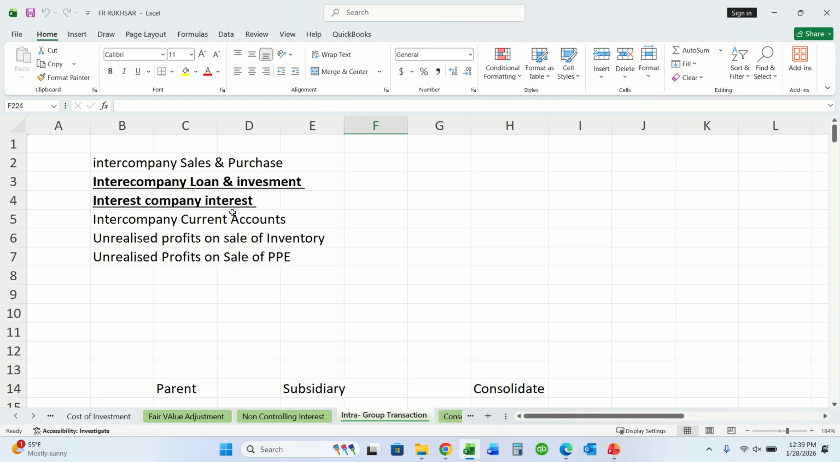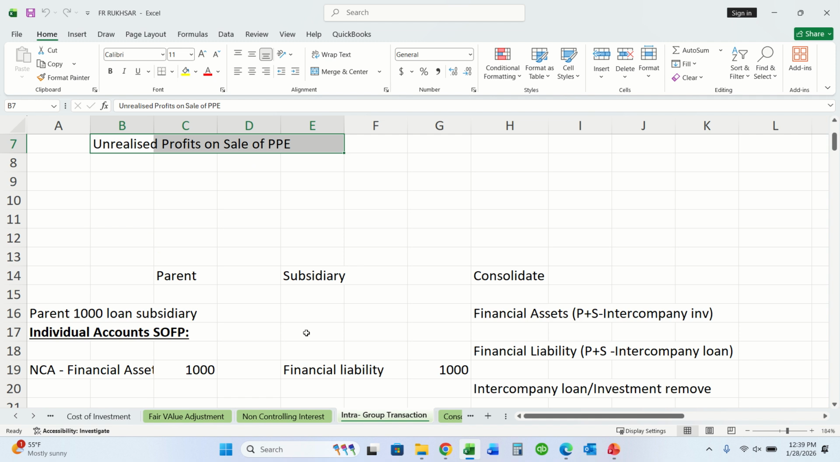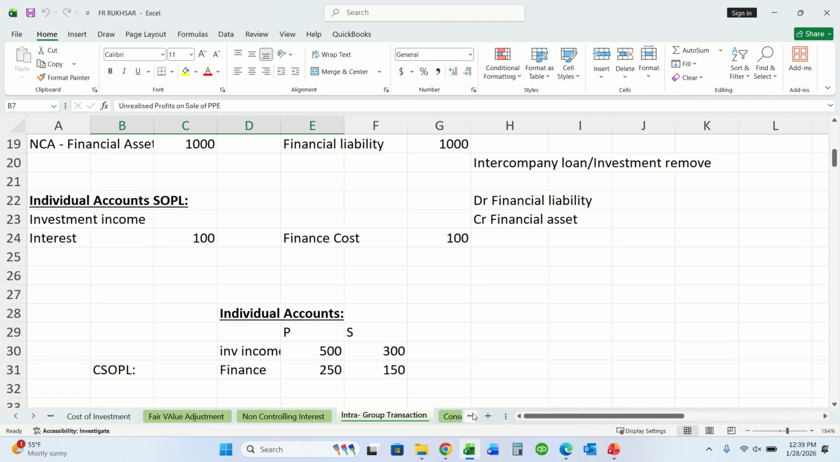Now, intra-group transactions. What are intra-group transactions? Intra-group transaction means intercompany sales and purchases, intercompany loan and investment, intercompany interest, intercompany current assets, unrealized profits on sale of inventory, and unrealized profits on sale of property, plant, and equipment.